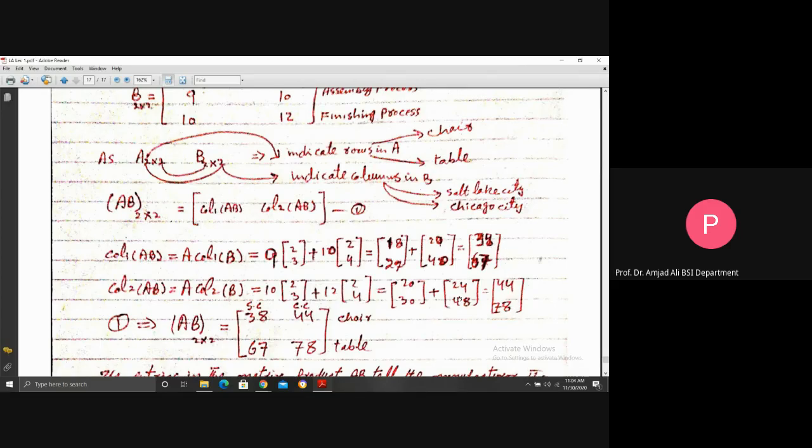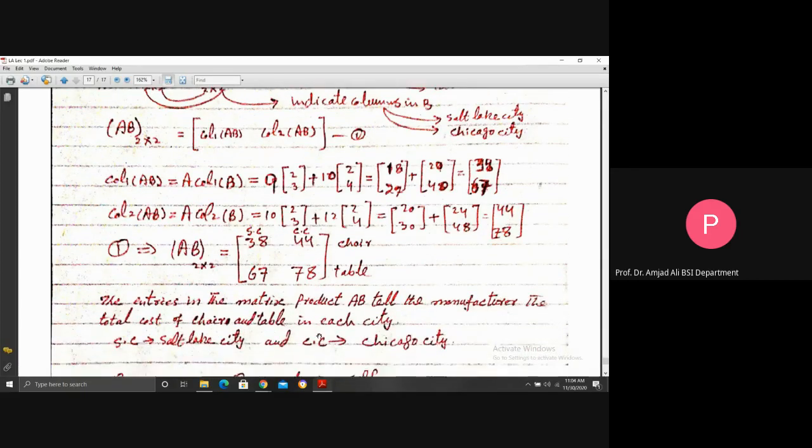Column 1 of AB, column 2 of AB. You see, if you don't know the concept of the size, what does this represent, what does this represent? We cannot write here properly, chair and table. This is actually the number of columns in matrix A, but in columns, this is the number of rows in matrix A, and in matrix A, rows are written as chair and table. So from these two, we write chair and table.